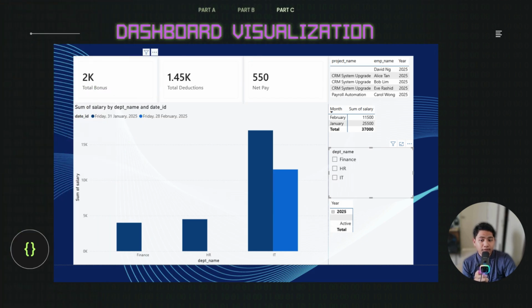For the dashboard visualization, this dashboard includes KPI cards, roll-up analysis by department and year, drill down payroll analysis by months, as well as slice and dice operations for IT projects and employees in 2025. Overall, this dashboard helps management analyze data interactively and support better decision making.